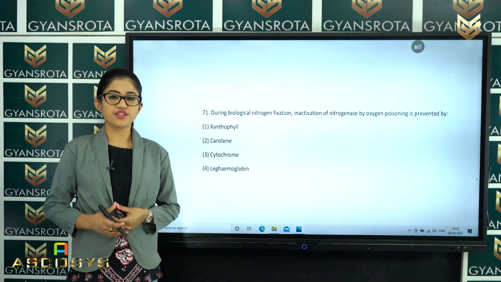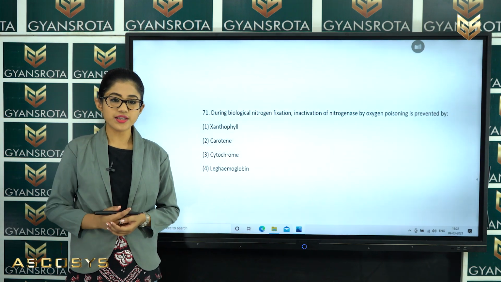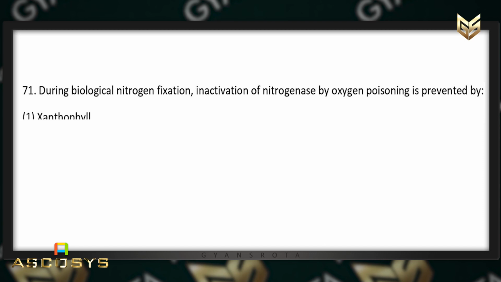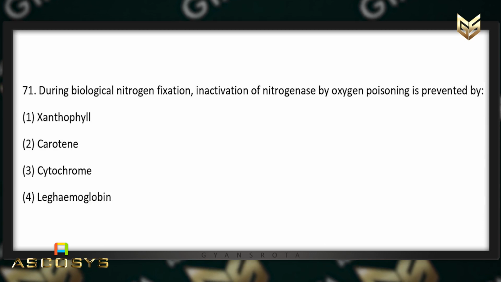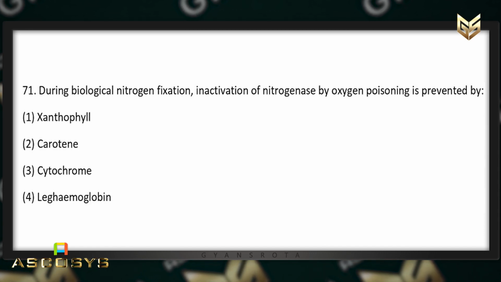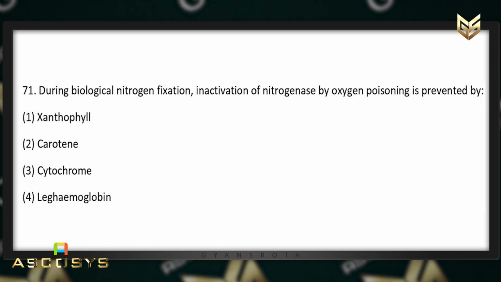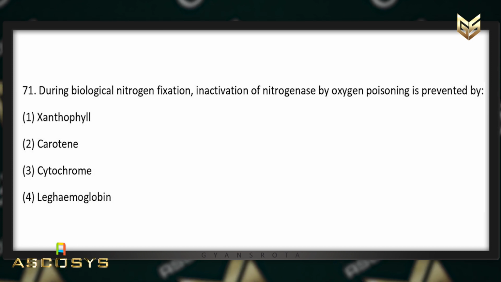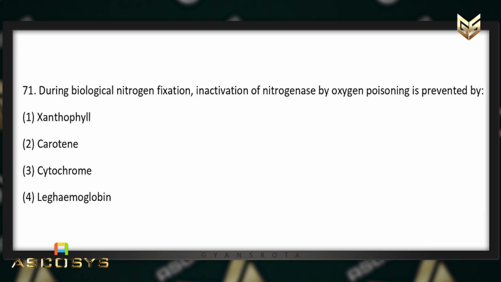Now, in the next question, that is question number 71, you can see here: during biological nitrogen fixation, inactivation of nitrogenase by oxygen poisoning is prevented by, options are given here, xanthophyll, or carotene, or cytochrome, or leghemoglobin.